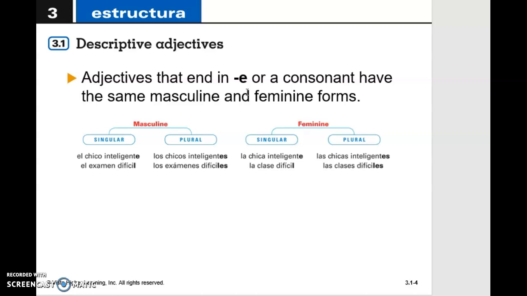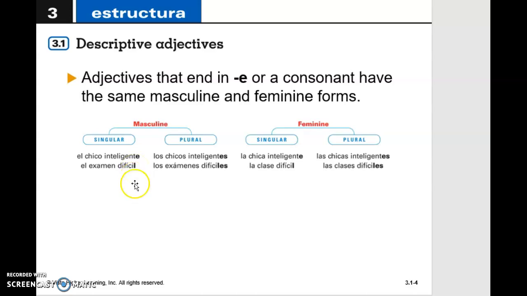So I'm going to say in here, el chico inteligente, los chicos inteligentes. So we don't have to change that E to an A. So that is a second rule that we have to follow. La chica inteligente or las chicas inteligentes. In here, it doesn't have to change in gender, but it does have to change in number. We have plural and we have singular.